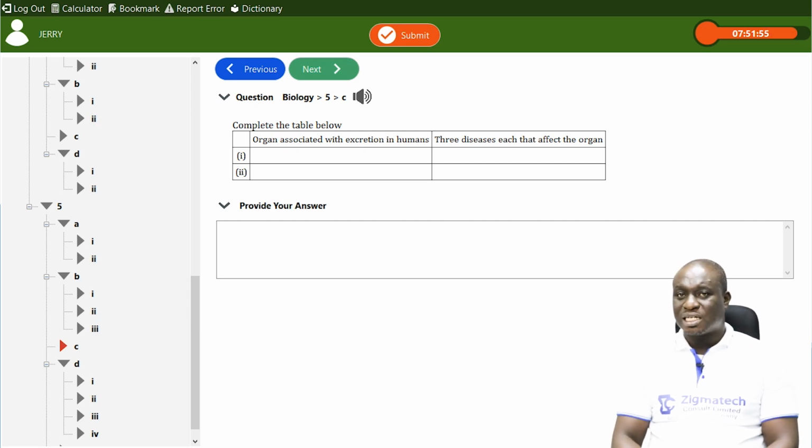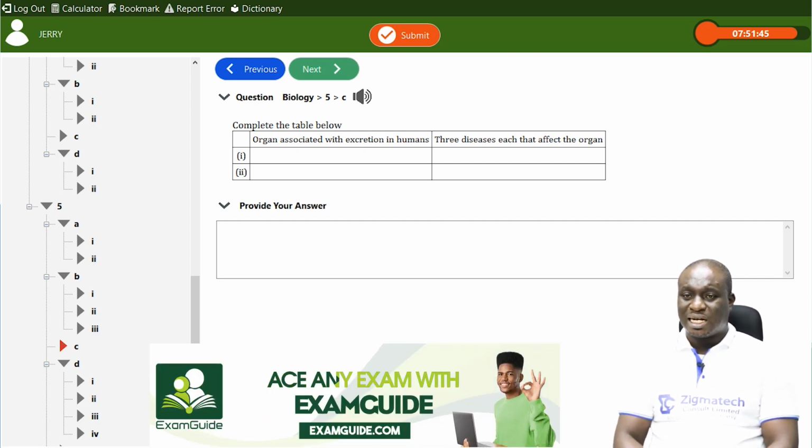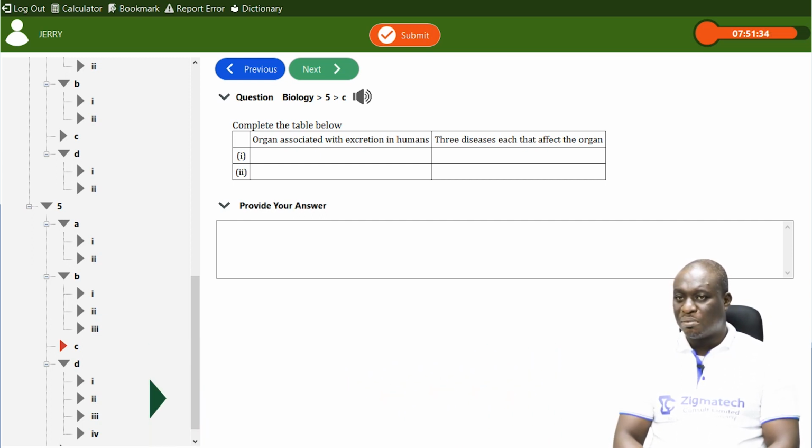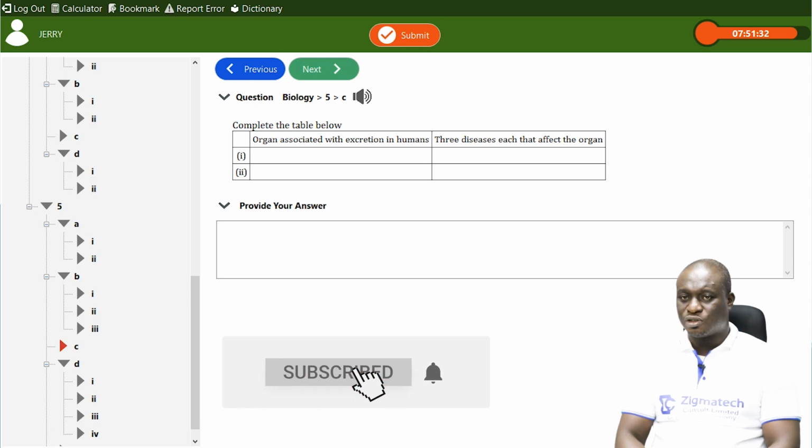Also, in terms of the skin, if I may add a little, we have scabies, ringworm, and eczema. These are some of the diseases that affect the skin. In terms of the lungs, we also have lung cancer. When someone is exposed so much to cigarette smoking and all that, it causes lung cancer.